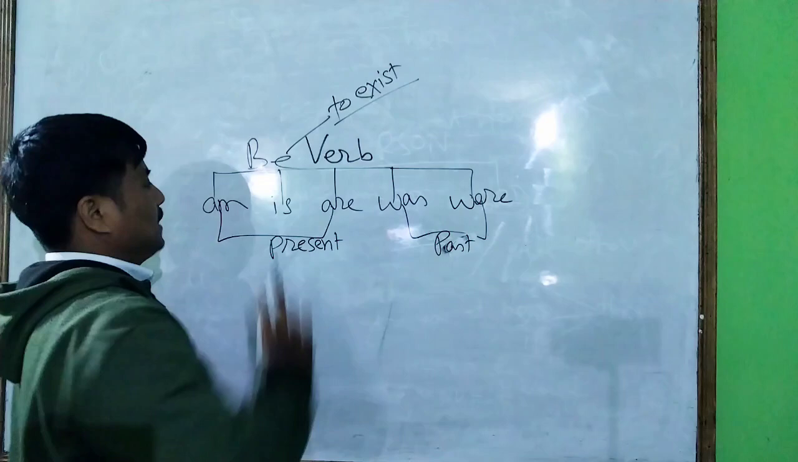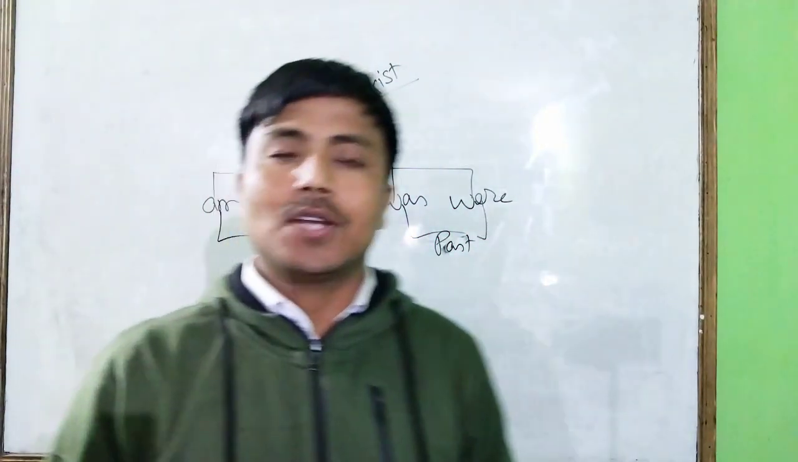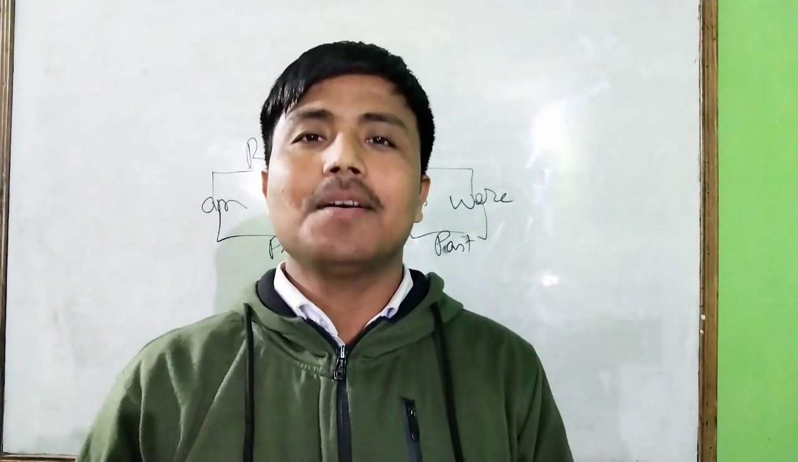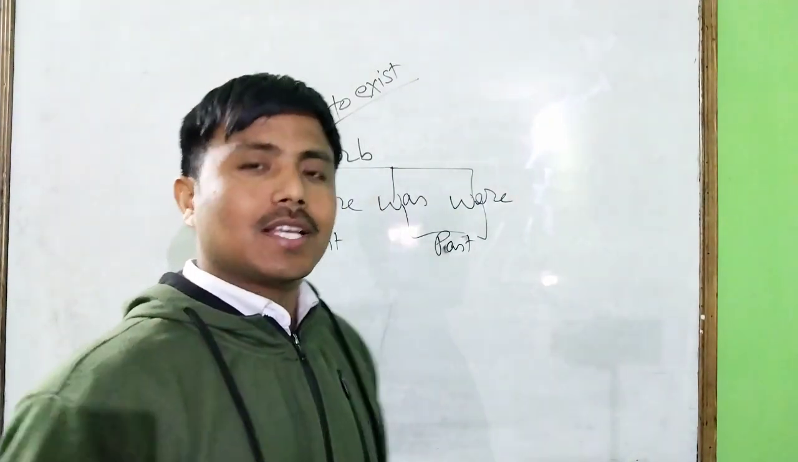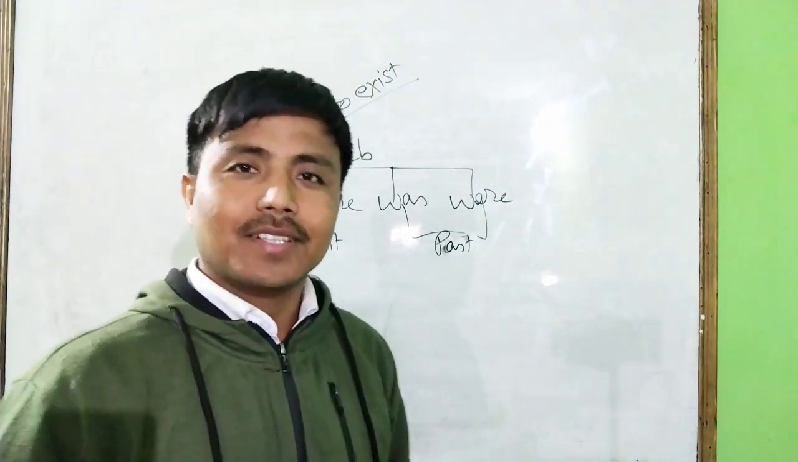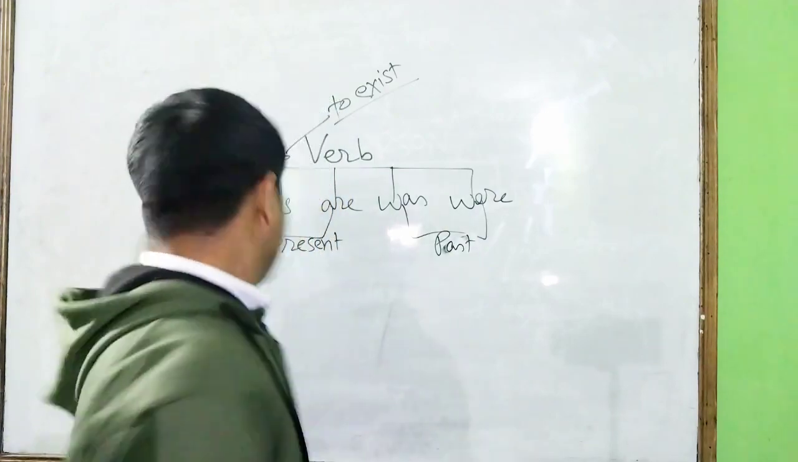Okay, so am, is, are are used in the present tense, and was and were are used in the past tense. Good. Now in today's class we are going to learn only the be verbs am, is, are.